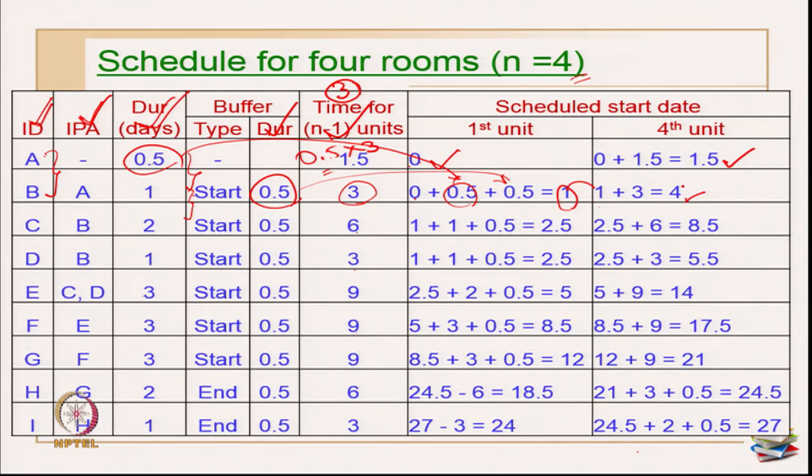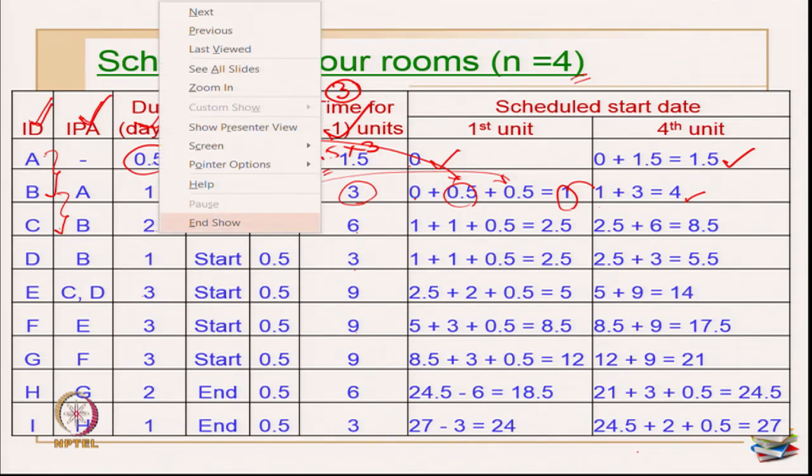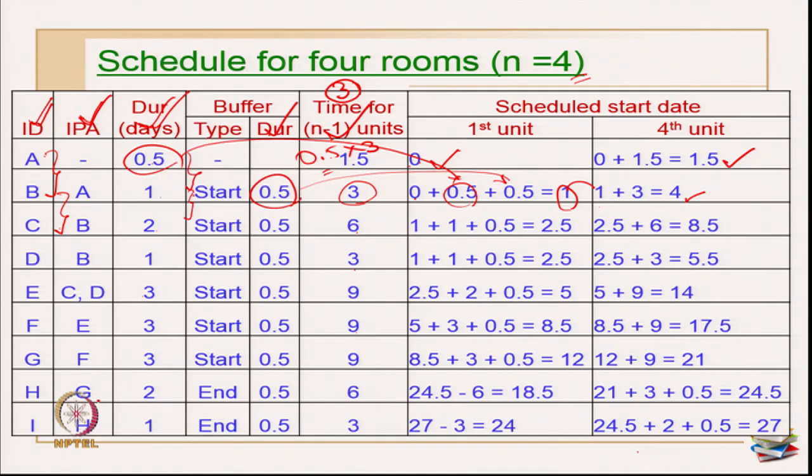Okay. Now, the next activity is C. C has a sequential or dependent relationship with B. So, I have to look only at these two activities. What about the duration? This is 1, this is 2. So, it is still slower than the first activity. So, still I am going to say start buffer only. The minute I say start buffer I have to fill up my first unit first and then I have to fill up my fourth unit.